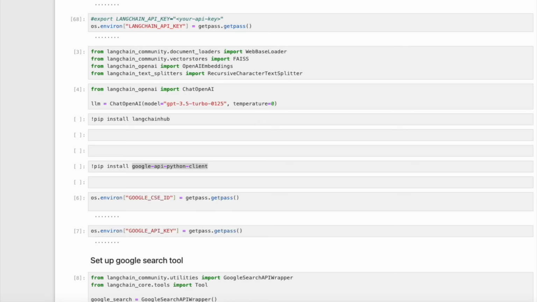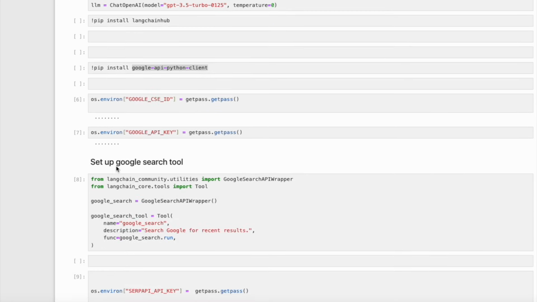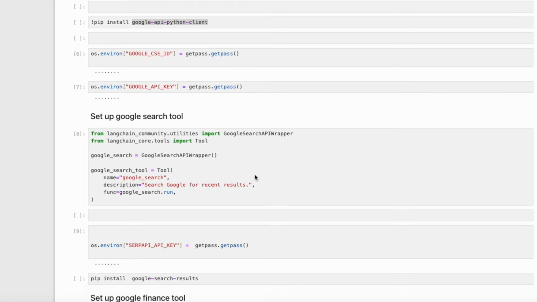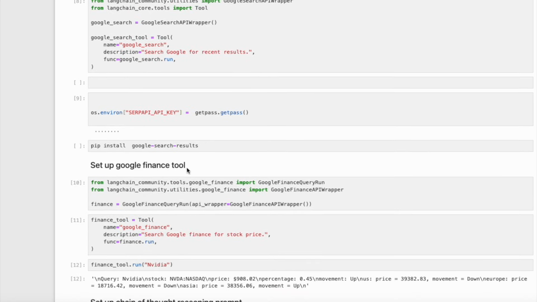Let us see a code demo. We will install Langchain and Google API Python client. First, we will set up Google Search Tool. We will use Google Search API wrapper from Langchain. Next, we will set up Google Finance Tool. We will use Google Finance Query Run from Langchain.